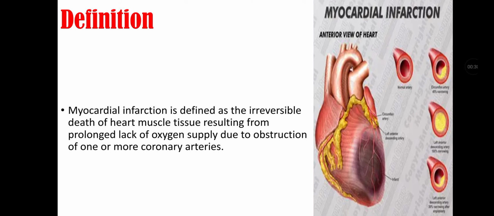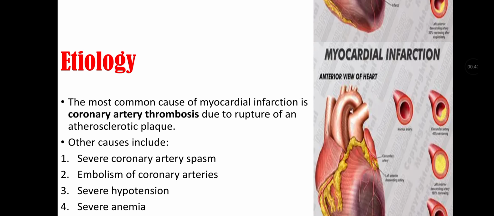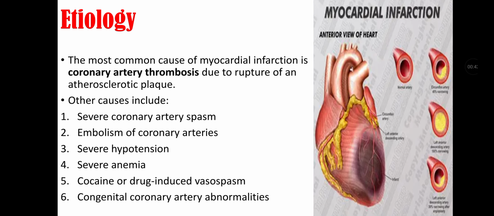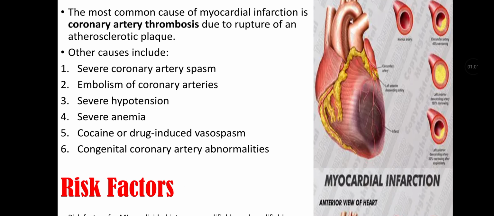Definition: Myocardial infarction is defined as irreversible death of heart muscle tissue resulting from prolonged lack of oxygen supply due to obstruction of one or more coronary arteries. Etiology of myocardial infarction: The most common cause of myocardial infarction is coronary artery thrombosis due to rupture of an atherosclerotic block. Other causes include severe coronary artery spasm, embolism of coronary arteries, severe hypotension, severe anemia, cocaine or drug-induced vasospasm, congenital coronary artery abnormalities.